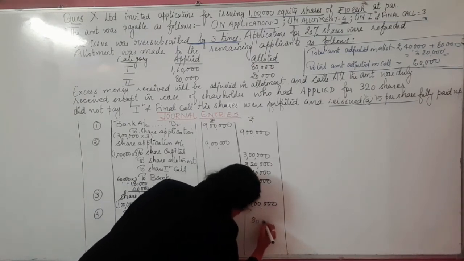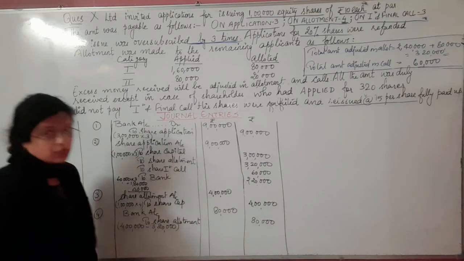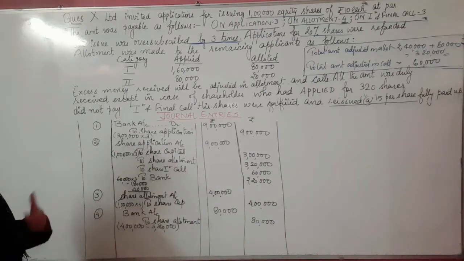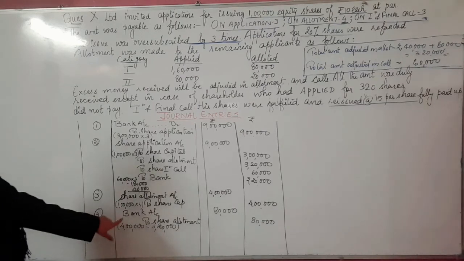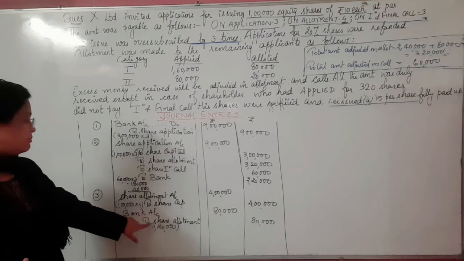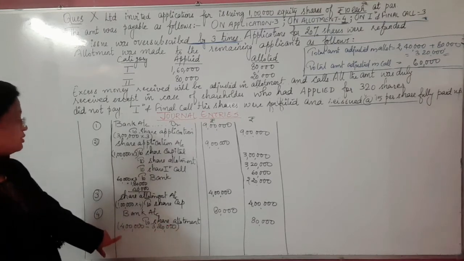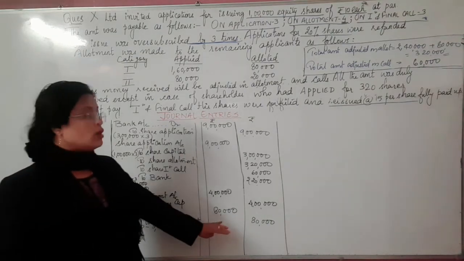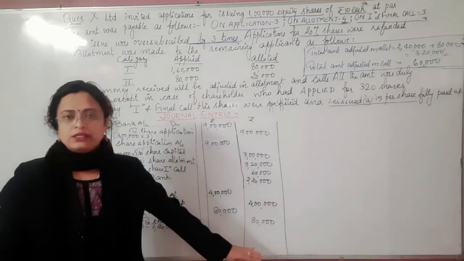Coincidentally, in this question there are no calls in arrears at allotment, so that particular part of the working is exempted here. Okay, so the journal entry is bank account debit to share allotment. The narration for that will be being allotment money received. So how much finally are we going to receive here? Only 80,000, only 80,000.